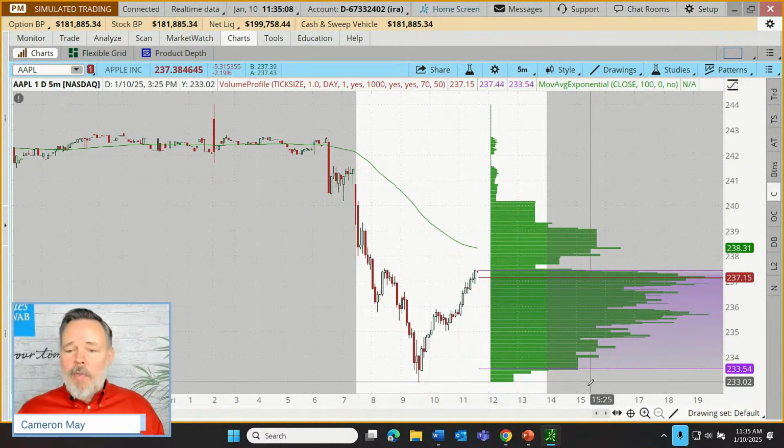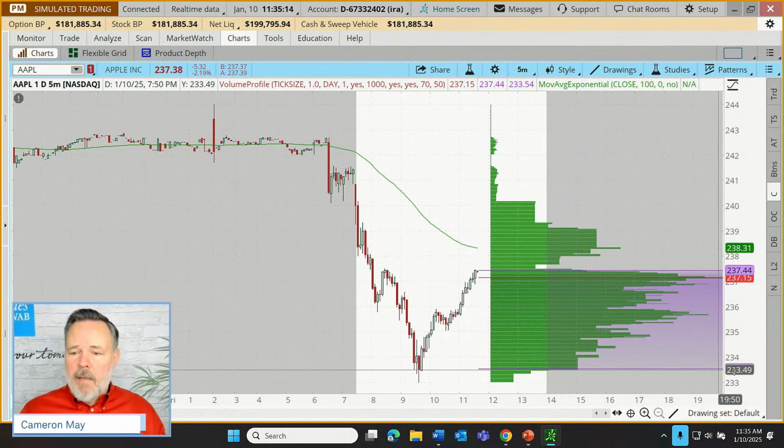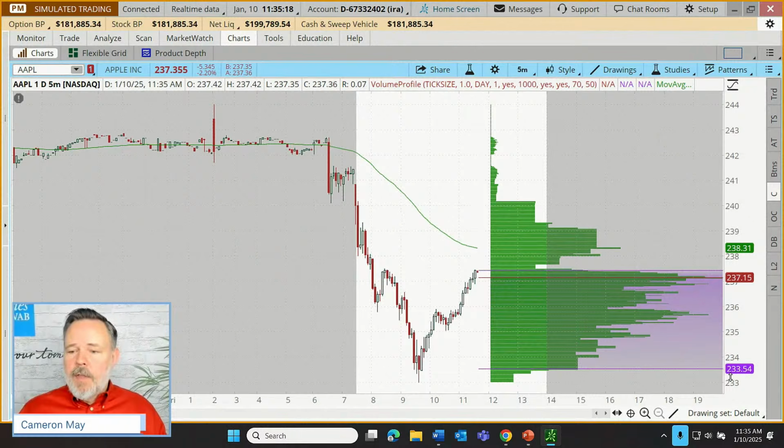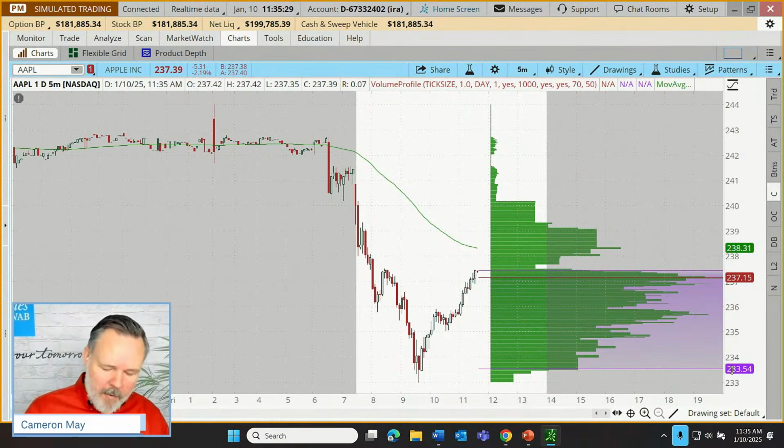If we get down below that, the trader might give it a little bit of wiggle room. Let's say 1%, just as an example. So that'd be about $2.30 below 233.5. So let's say we have a plan for a stop down around 230. I'm just going to round it off to 231. If you can forgive me for a little bit of rounding, it makes it a little bit easier for me to remember. I'm actually going to jot it down on a notepad that I have here.